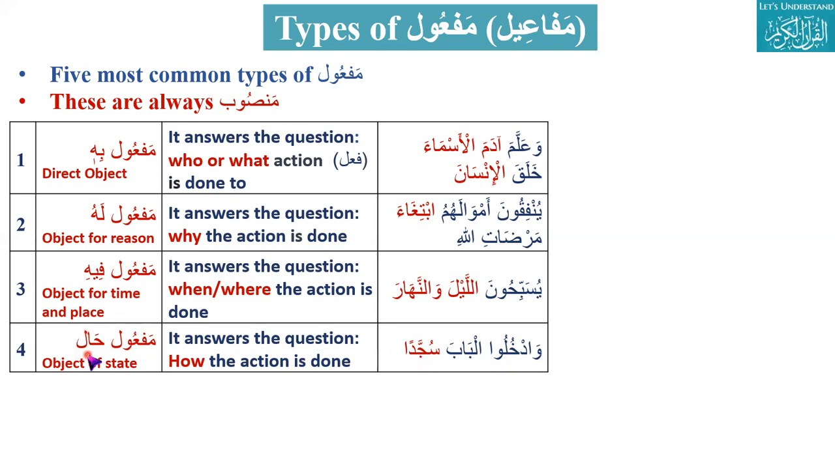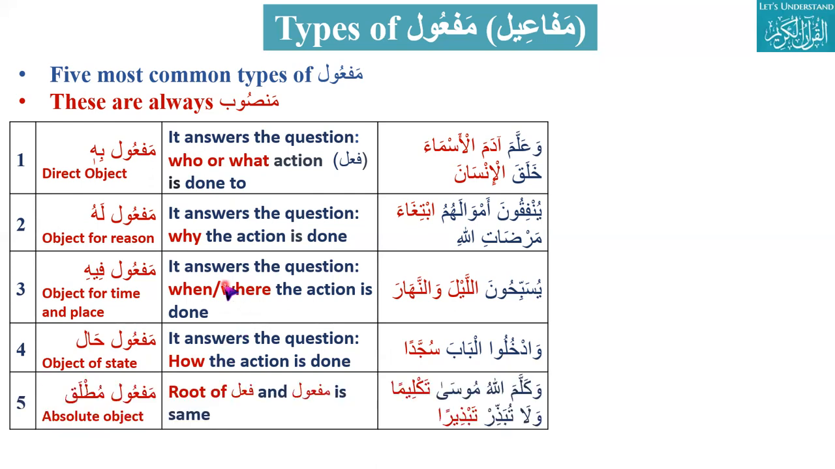Maf'ul hal. This question is how. How, or object of state. Thank you, Azar. The last one is maf'ul mutlaq, absolute object. Before going to this, look at the example here.